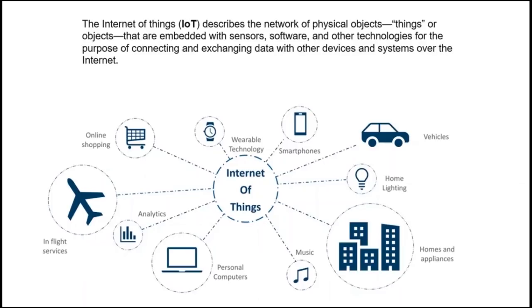For example, your smart watch is connected to your mobile. Whenever there is a message on the mobile, you can see it on your smart watch. What is all this? All this is Internet of Things because there are certain physical objects that have sensors, software and technology which help them to communicate with each other. So that is IoT, Internet of Things. It helps with wireless communication of different objects.